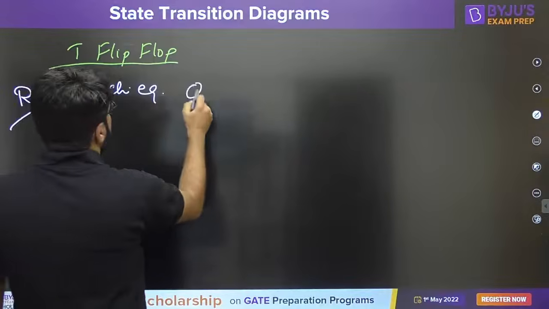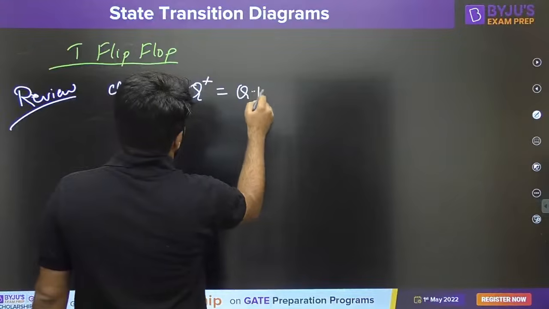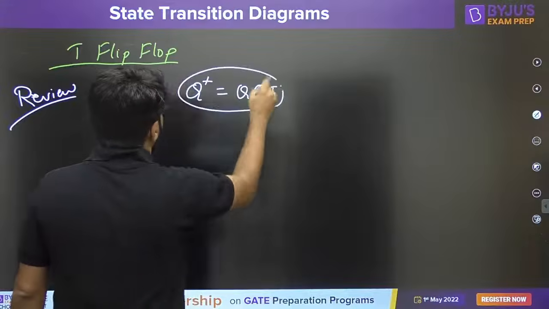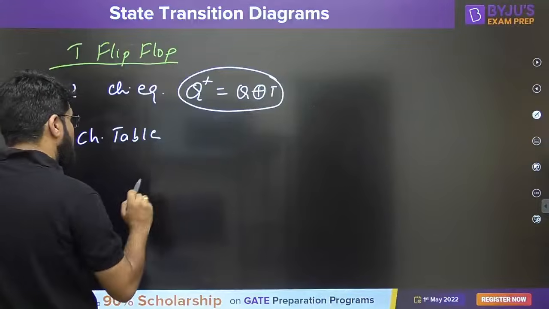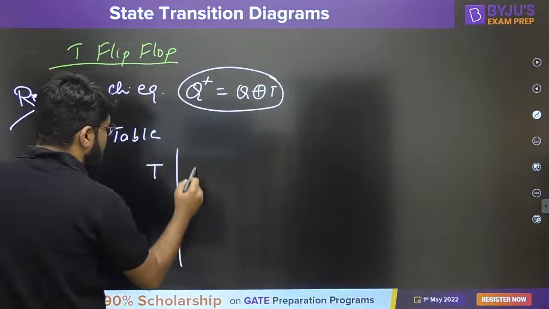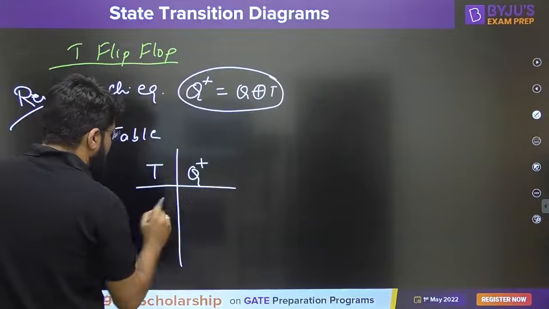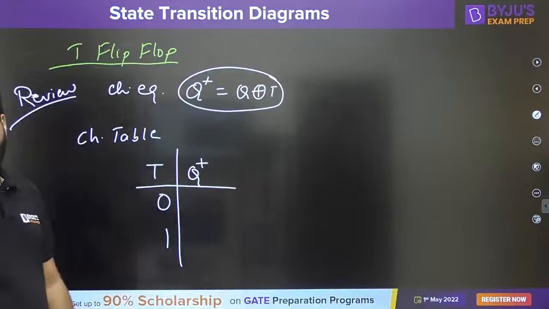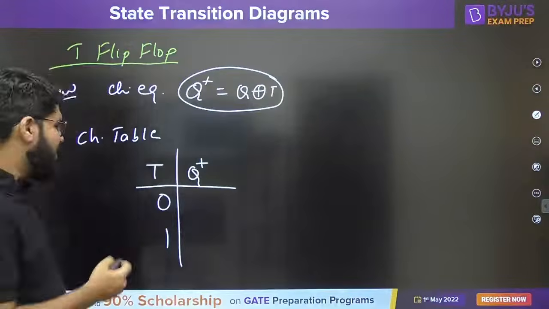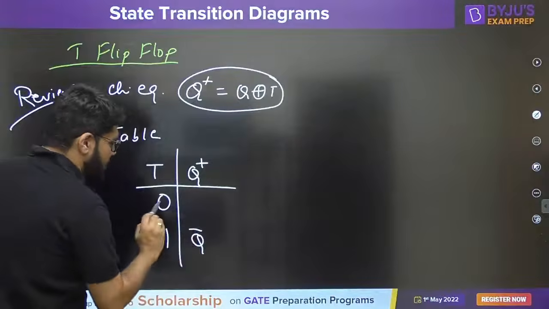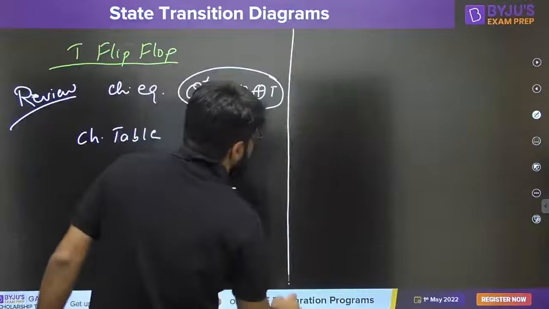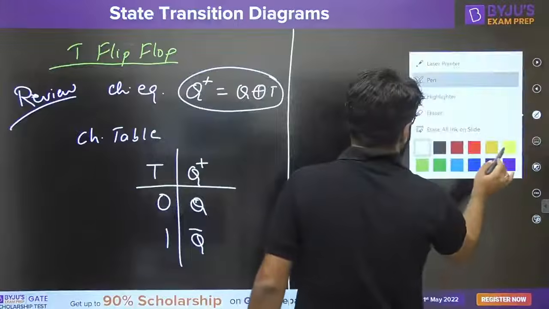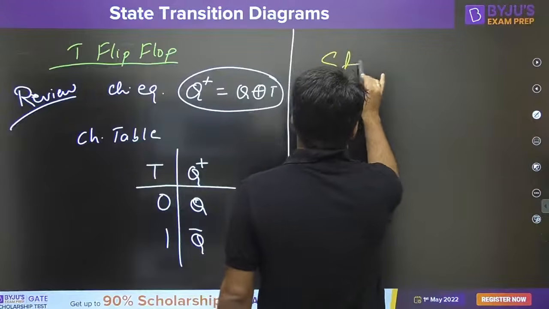The characteristic equation is Q plus equals Q XOR T. The characteristic table, the functionality, is what is important. T equal to 1, the toggle input, means whenever T is high, the device toggles. Whenever T is 0, the device remains in the same state, no change.